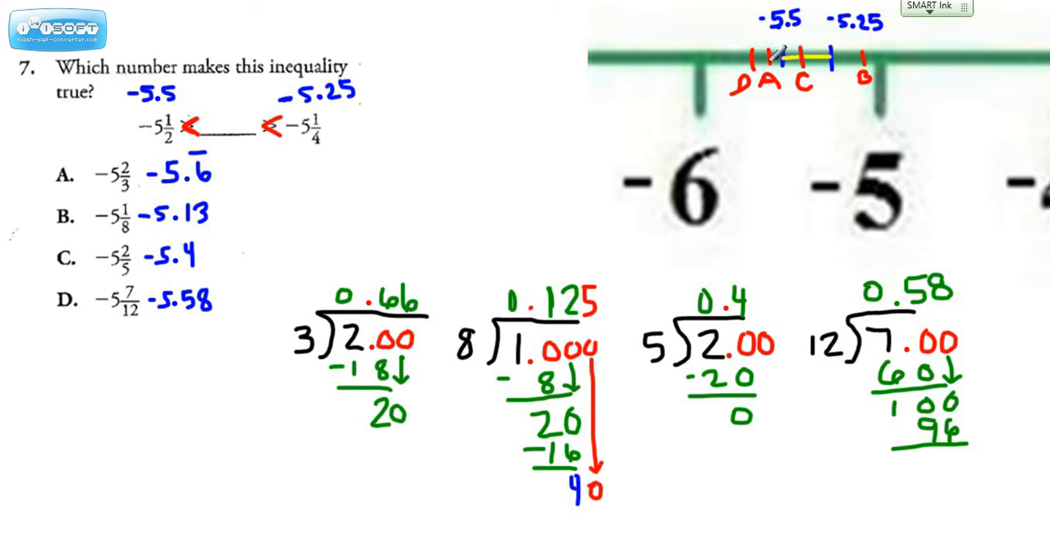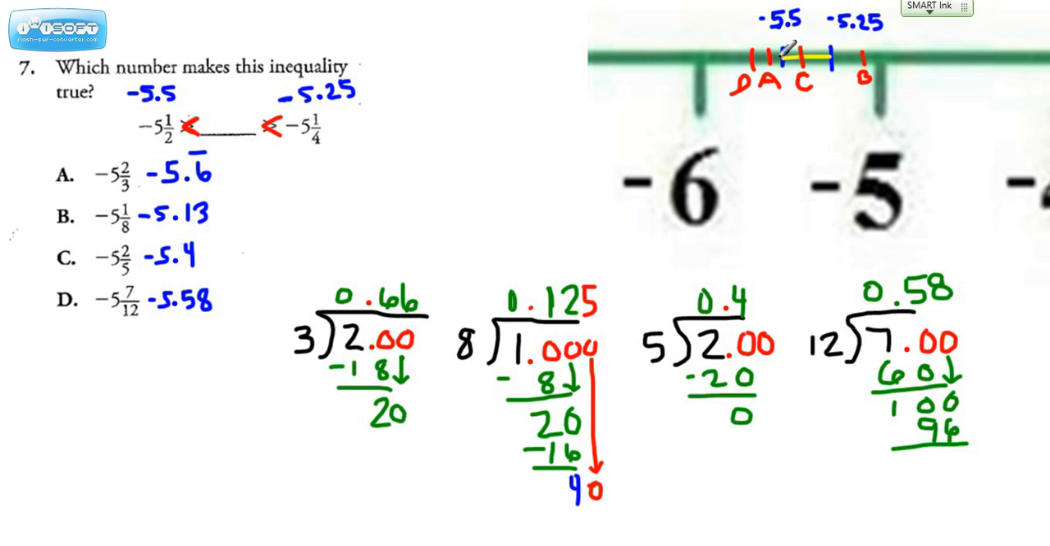Now, if we approximate each of the letter choices on this number line, if we plotted a negative 5 6/10 with the bar notation, that would be just past this value. So I put a little point here, A. If we plotted choice B, that would be about right here, negative 5 13/100ths. In fact, it might be a little bit closer, but that's good enough for the estimate. For choice C, that would be about right here, negative 5 4/10. And then if we plotted choice D, negative 5 58/100ths, that would probably be, maybe not quite that far over to the left, but definitely to the left of this.